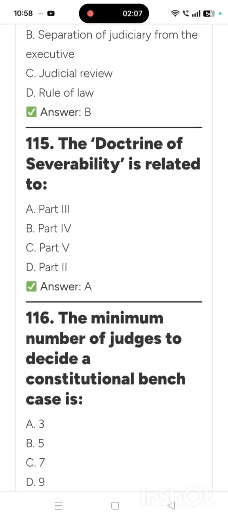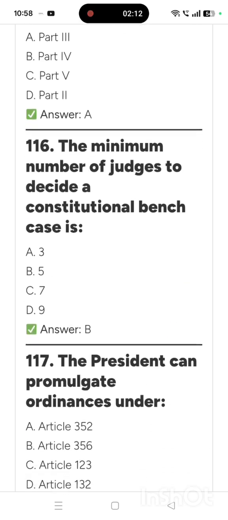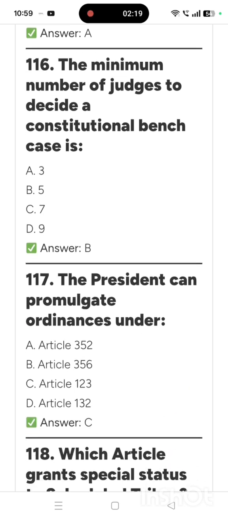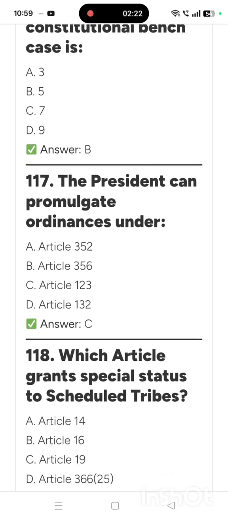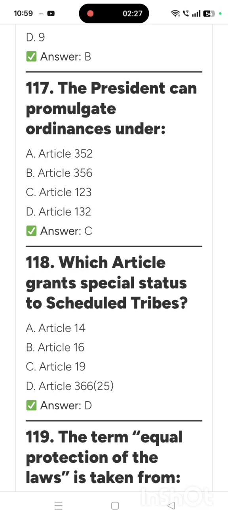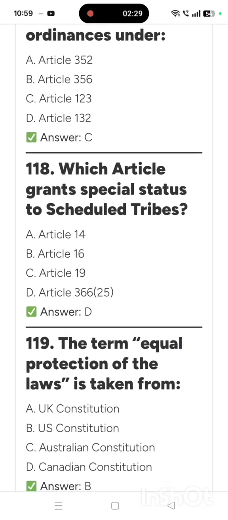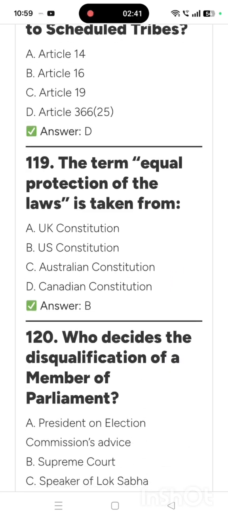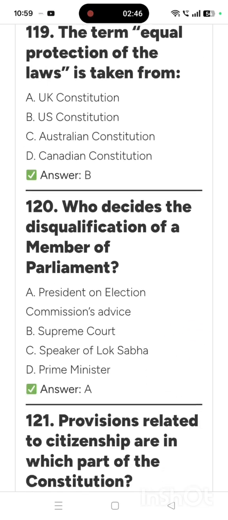The doctrine of severability is related to Part 3. The minimum number of judges to decide a constitutional bench case is 5 judges. The President can promulgate ordinances under Article 123. Which article grants special status to scheduled tribes? Article 366. The term equal protection of the laws is taken from US Constitution.